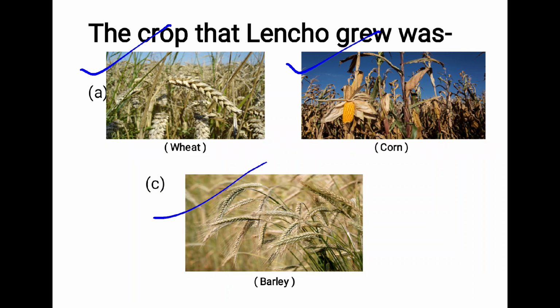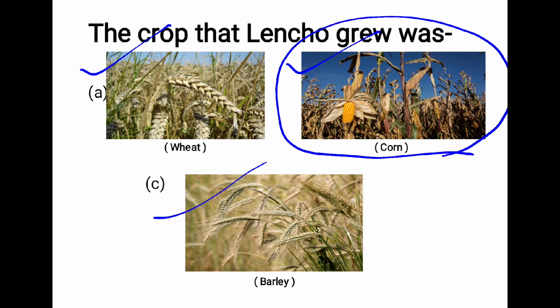So this kind of answer may be missed by students, because whenever we read the chapter, we never pay emphasis to the little things. Though there is mention the hailstorm destroyed the crops, but we have to keep in mind what kind of crops Lencho had grown in his field. So the answer is corn. This is the right answer.